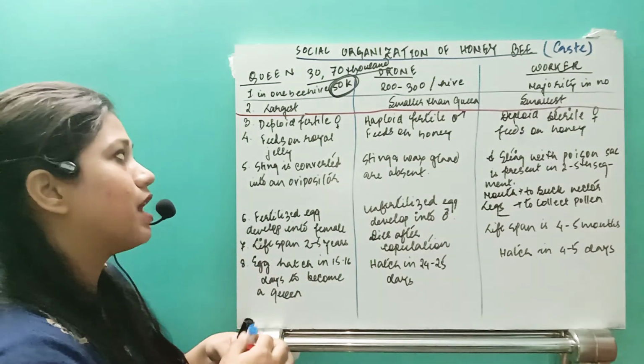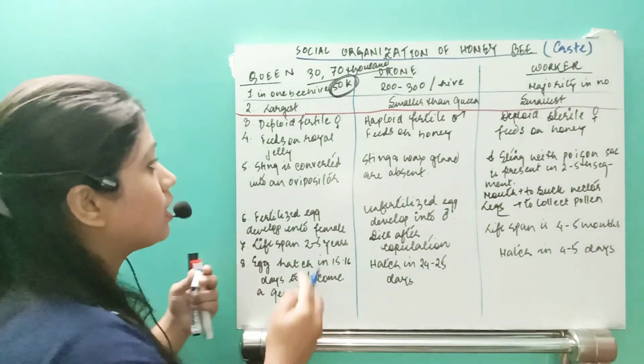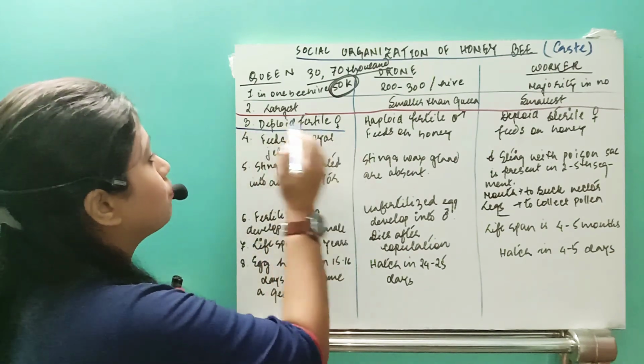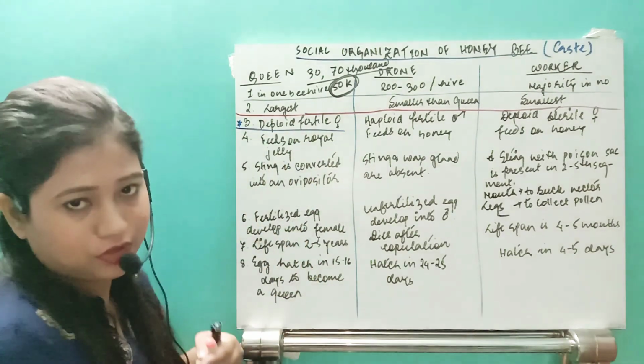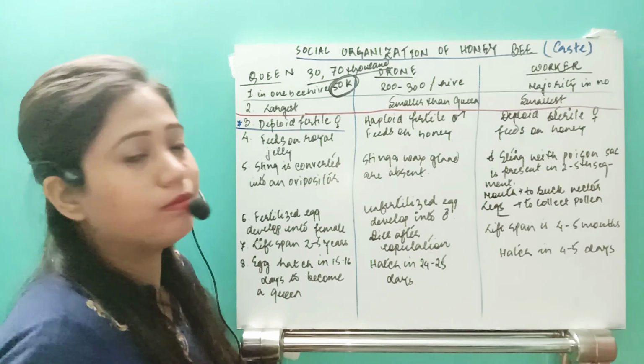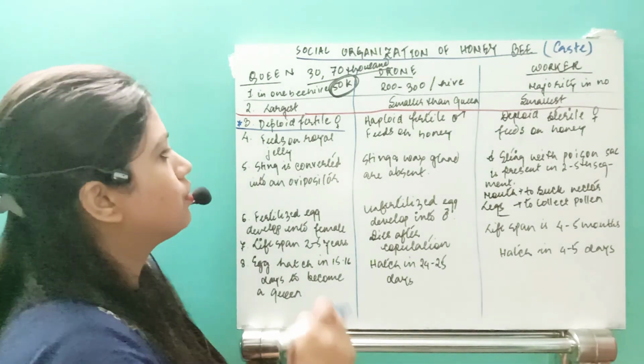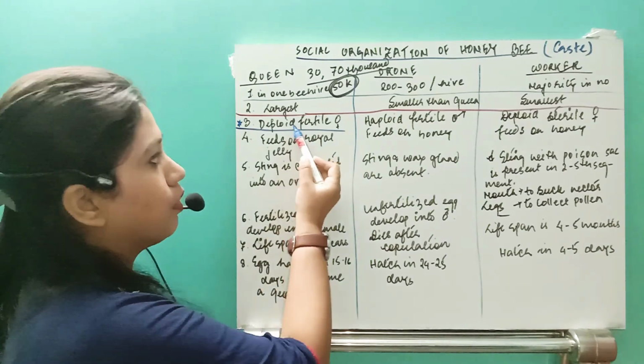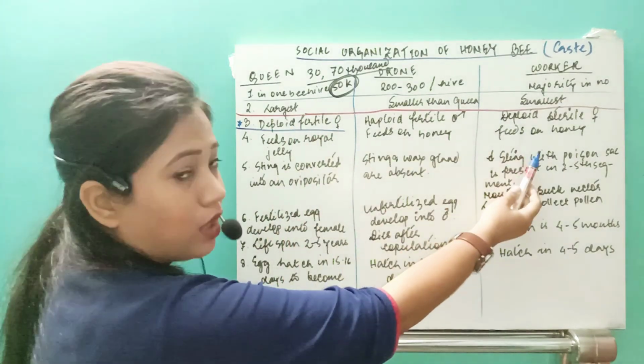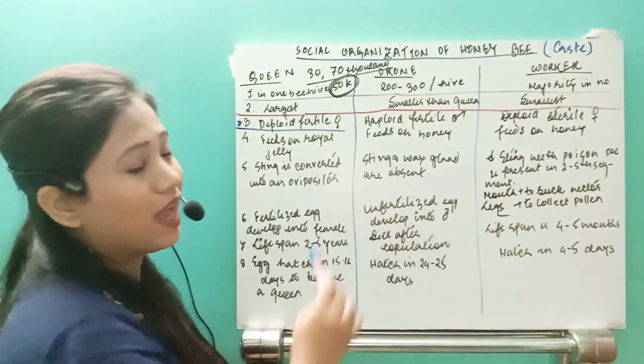Third difference: the queens are diploid fertile females. This point is going to be very important, as I will tell you how they are formed and hatched from the egg. First, you need to know that queens and workers are diploid, but the drones are haploid.